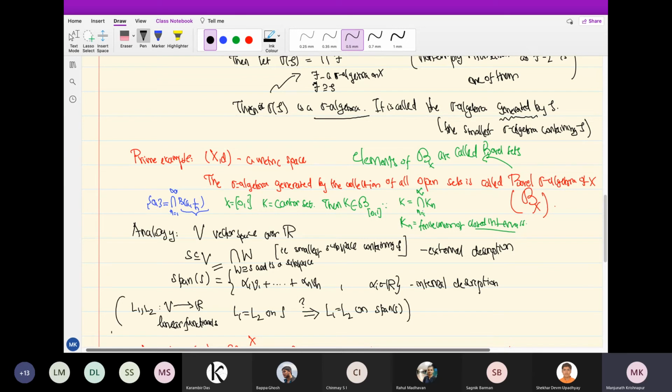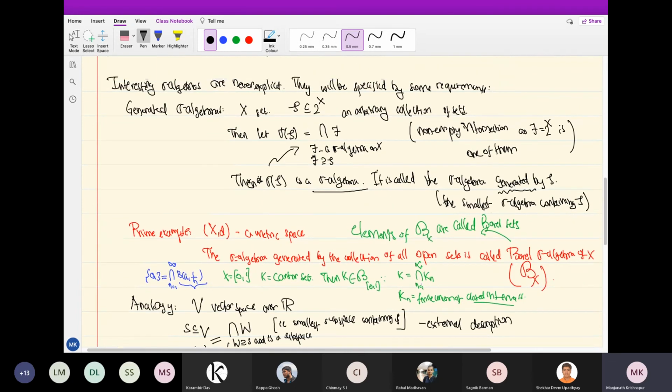So it means you have to add a lot of sets. As I said, there is no internal description, so I cannot say what you have to add. But abstractly, we know that there exists a smallest sigma algebra which contains all open sets, and that is called the Borel sigma algebra. If you give me a particular set, I may be able to check whether it is a Borel set or not. For example, the Cantor set is in B, as I checked, because I was able to express it in terms of intervals. But you cannot do that in general. It can be way more complicated than that.